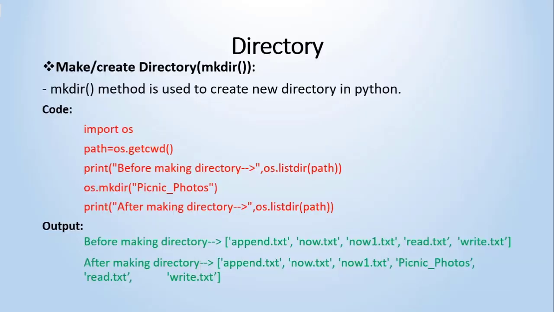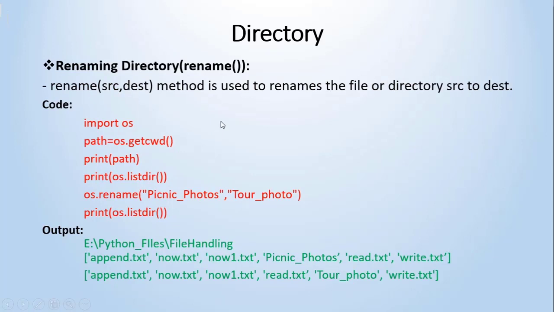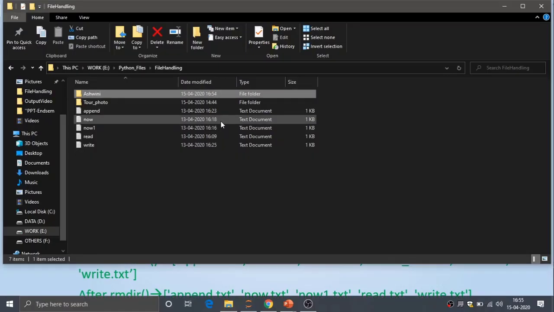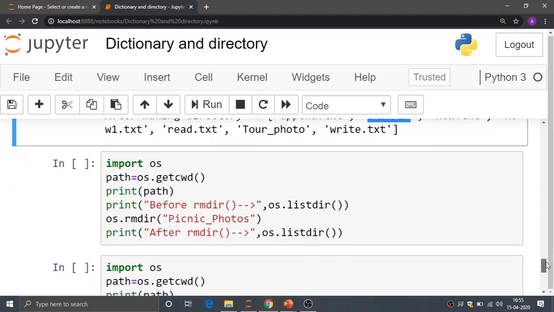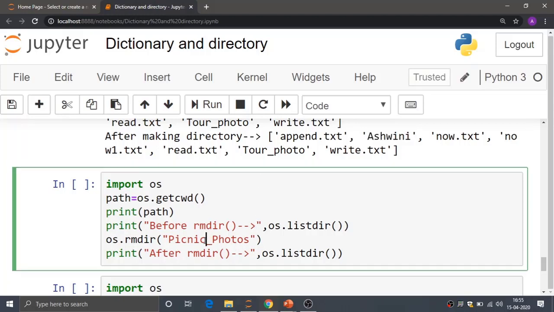Okay, so next one is how to remove a directory from that particular path. For removing a directory from a particular path, we have to use the method rmdir, and it removes the particular directory from that path. So suppose I want to remove the directory, first of all, it is tour photos. I want to remove the tour photos directory from that particular path.